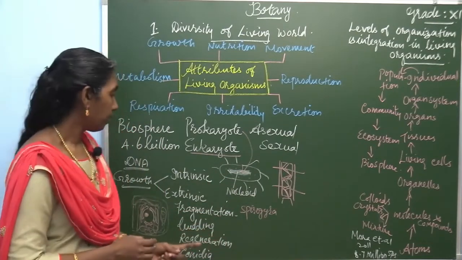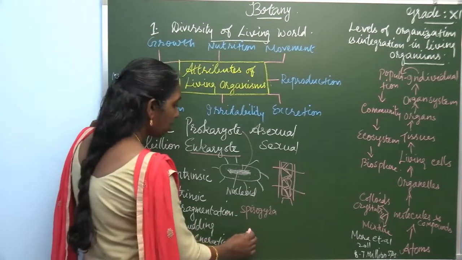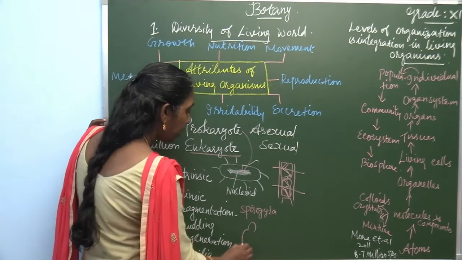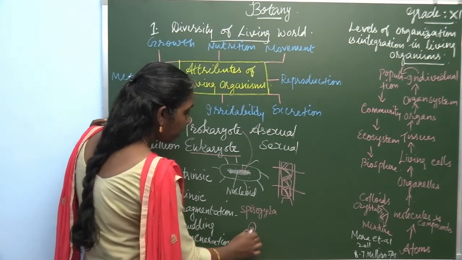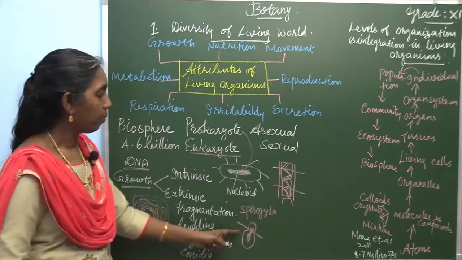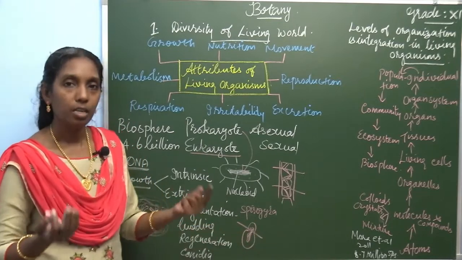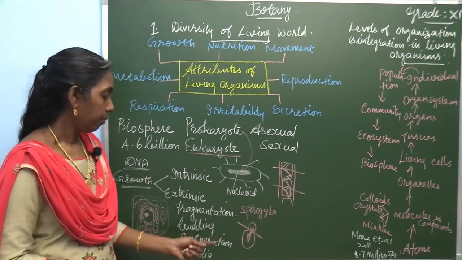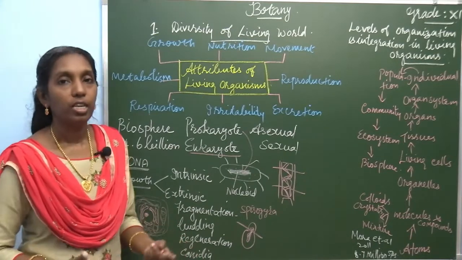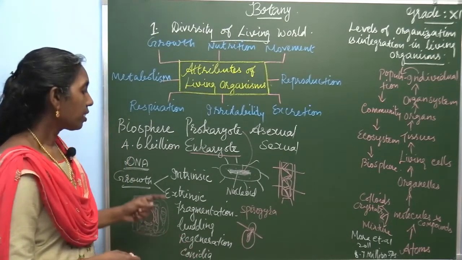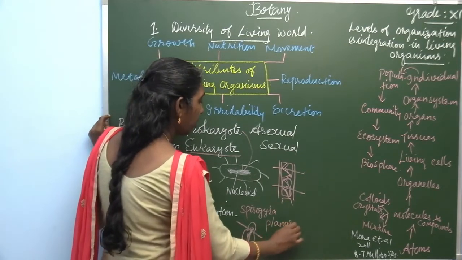Example, Spirogyra. Budding. In yeast, there is an example, budding. A bud is produced. So, this bud detaches from the parental body, and it develops into a new individual. Budding. Hydra also shows budding. Then regeneration. An example is planaria.